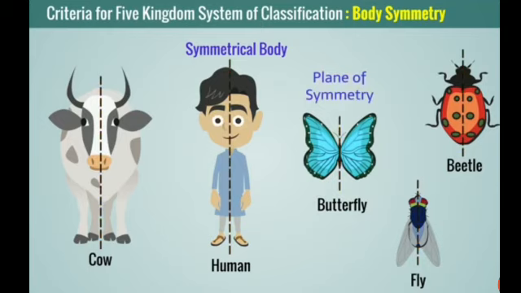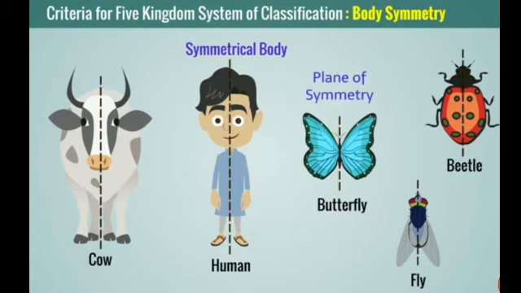The next criterion of animal classification is body symmetry. In an imaginary sense, if the body of any animal is cut through an imaginary axis, it may or may not produce two equal halves. If it is not divided into two halves, that is the only criterion used for classifying. So according to that, it is classified as asymmetrical or symmetrical.